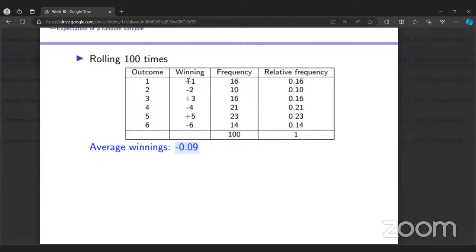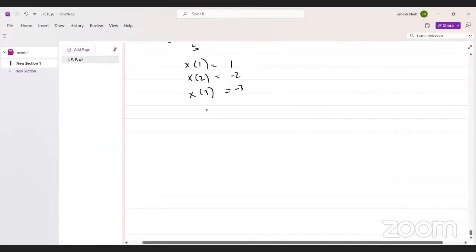Or you can do this: 1 times 0.16, which is 16 occurrences divided by 100, the total number of observations, then -2 times 10 out of 100, and so on. So 1 occurs how many times? 16 times.